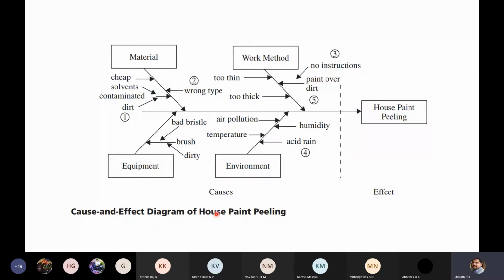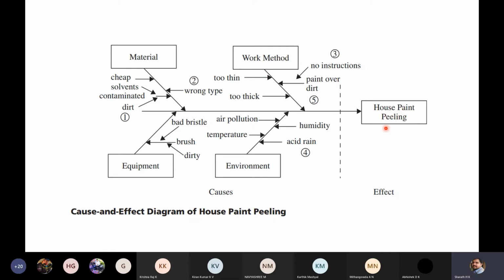So, cause and effect diagram for house paint peeling. This we experience because of various reasons. So house paint will experience peeling. Okay, so ಅಂದ್ರೆ ಕಿತ್ತು ಬರೋದು ಅಂತ ಹೇಳ್ತೀವಲ್ಲ, ಚಕ್ಲಿಕೆ ತರ ಕಿತ್ತು ಬರ್ತಿದೆ paint ಅಂತ. So that is the house paint peeling. So this is the effect. That means you are witnessing house paint peeling. So paint ಮಾಡಿದೀರಾ, paint ಮಾಡಾದ್ಮೇಲೆ ಕಿತ್ತು ಬರ್ತಿದೆ painting.